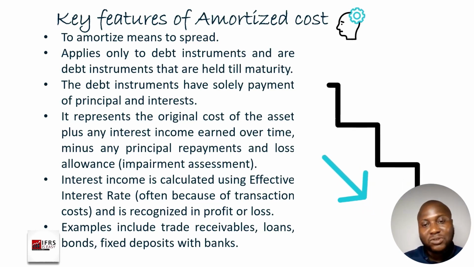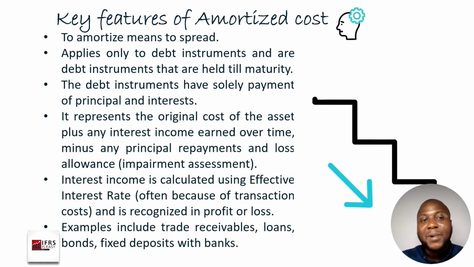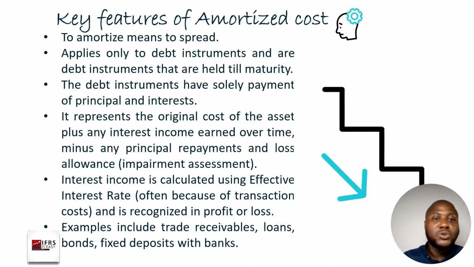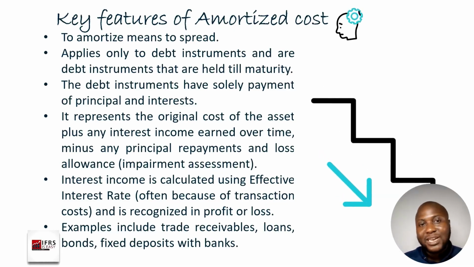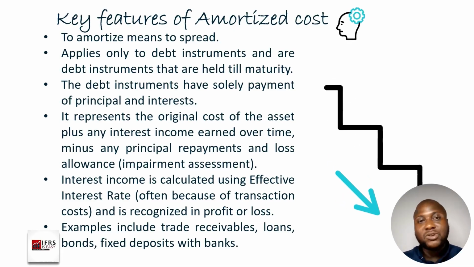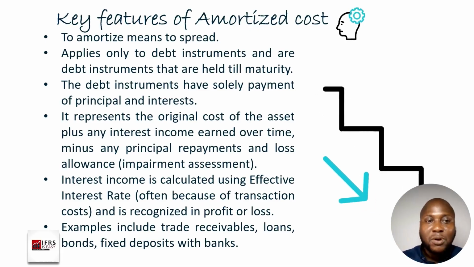You can't use amortized cost to measure it because it no longer has the characteristics of a normal or basic lending interest, and so you use fair value through profit or loss for that. Remember, we said that if you can't categorize something as amortized cost or fair value through other comprehensive income, you categorize it by default as fair value through profit or loss.